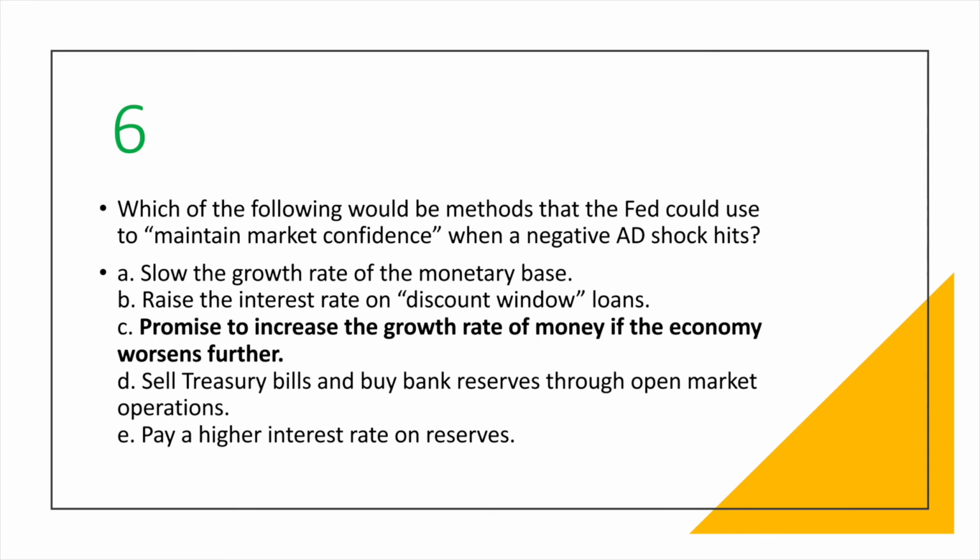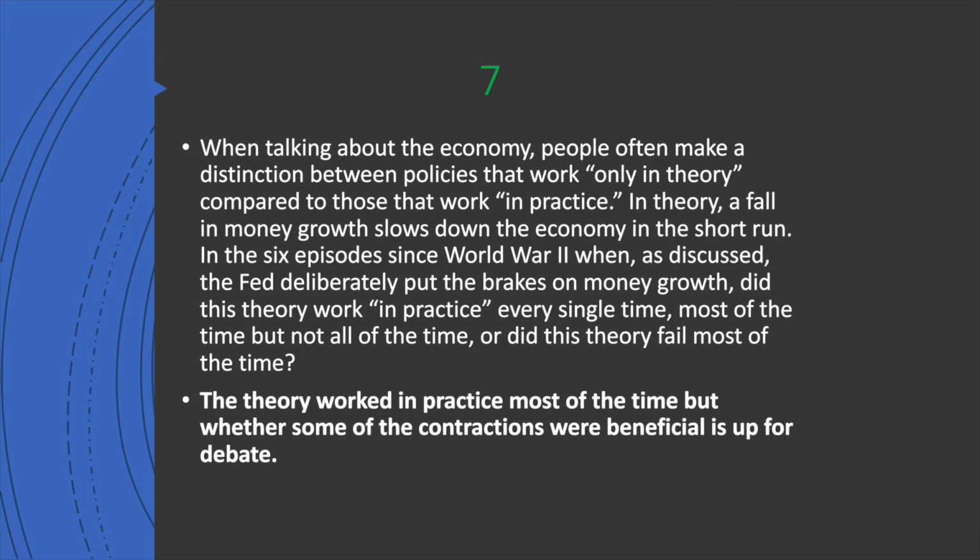Question 7. It talks about the distinction between policies that work in theory and in practice. And the example is 6 episodes of economic growth slowing by the government intentionally after World War II. And it was meant to curb the effects of rapid inflation.